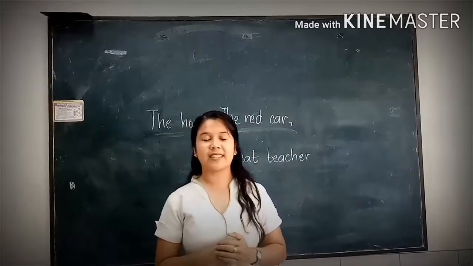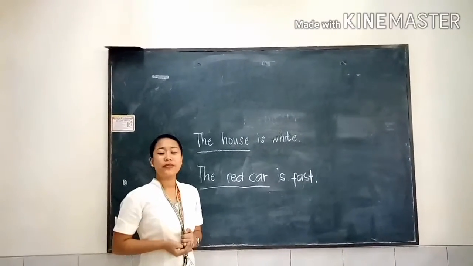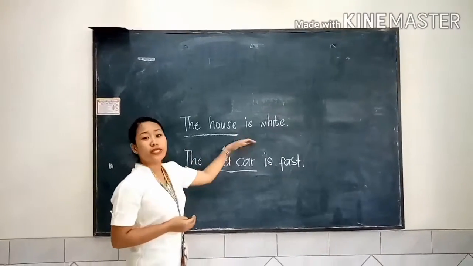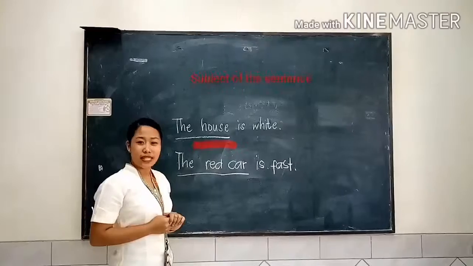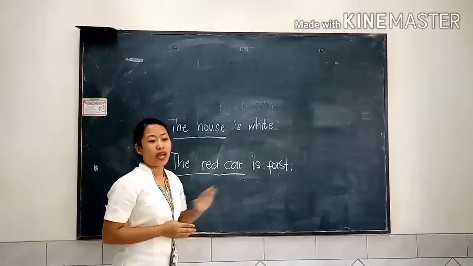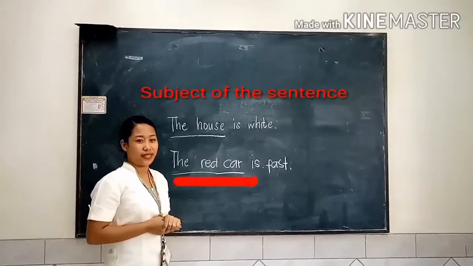For sample sentences, Ms. Rowena will give us some examples. I'm Rowena and I will give some example sentences. The house is white. The underlined phrase, the house, is the subject of the sentence. The red car is fast. The underlined phrase, the red car, is the subject of the sentence.